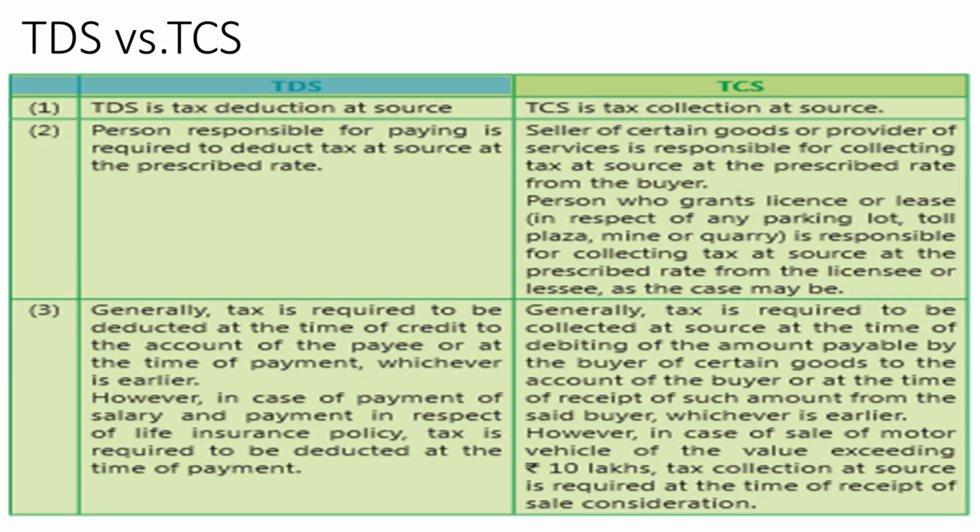So there is a difference between the terms TDS and TCS. In case of TDS, it is tax deducted at source: from the income, the person who is paying the income will deduct the tax at source. On the other hand, in tax collected at source, certain sellers of certain goods are required to collect tax from the purchaser of such goods.